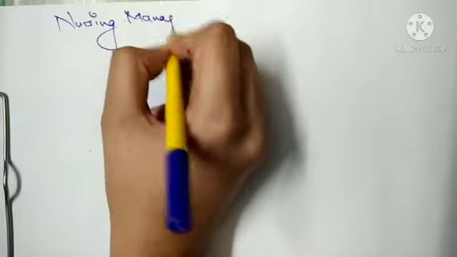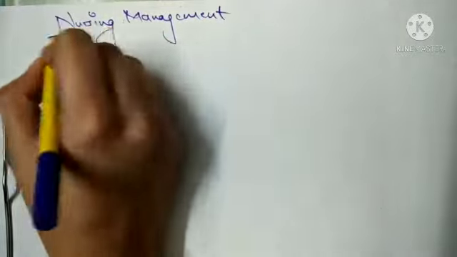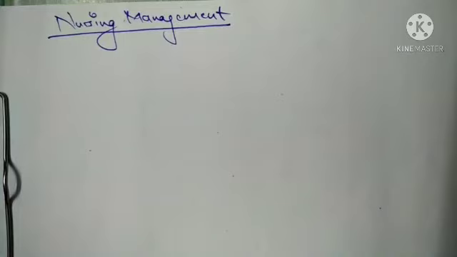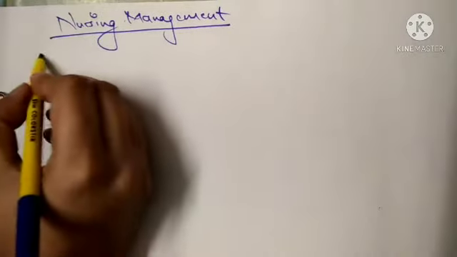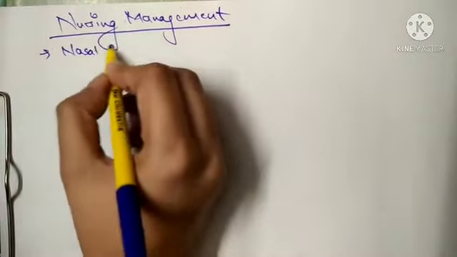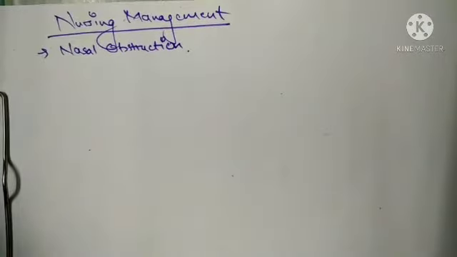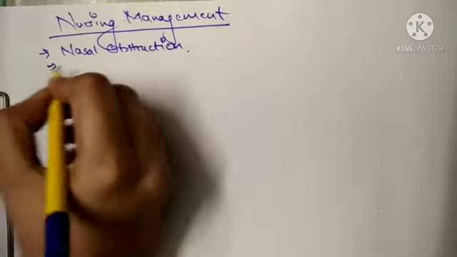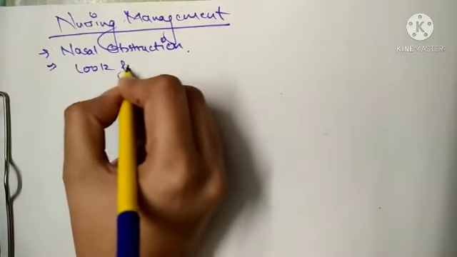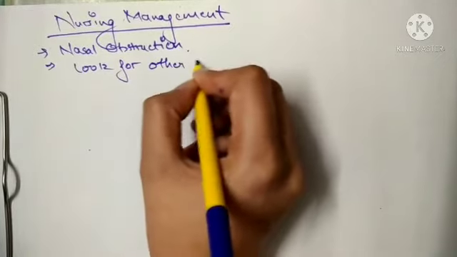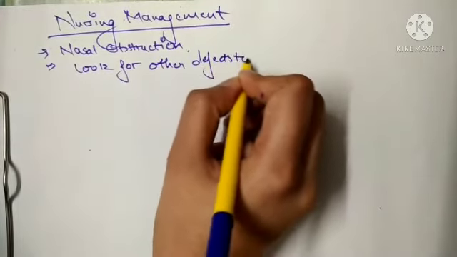Nursing management. Now, how will you manage being a nurse? First, you need to consider the newborn or child with symptoms of nasal obstruction. Nasal obstruction is the first sign. There is a high association of choanal atresia with other congenital defects, so we should look for other defects too.